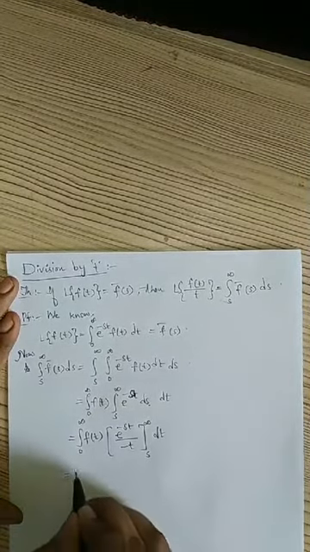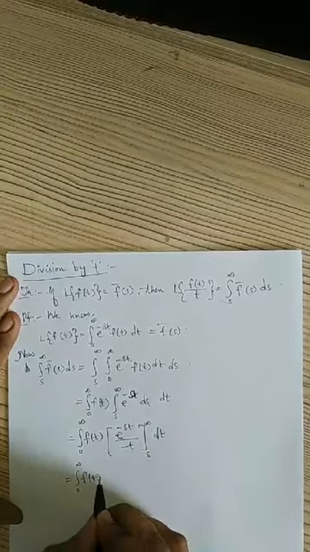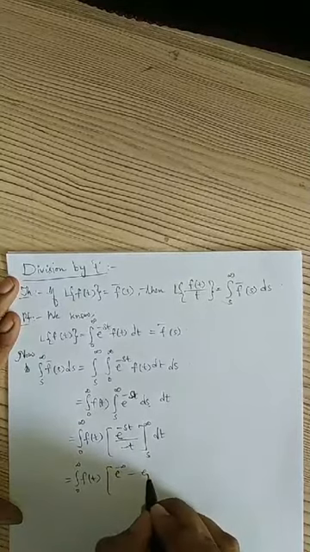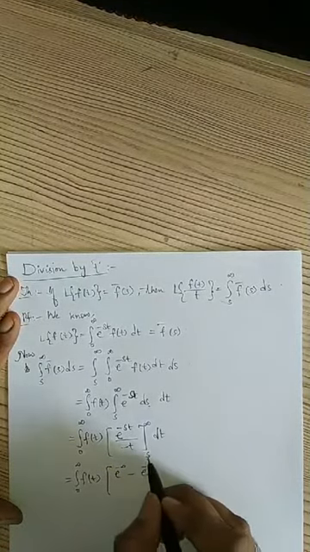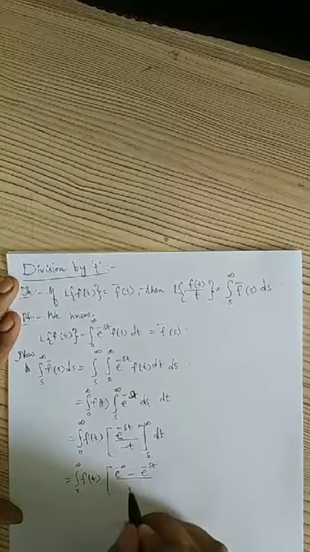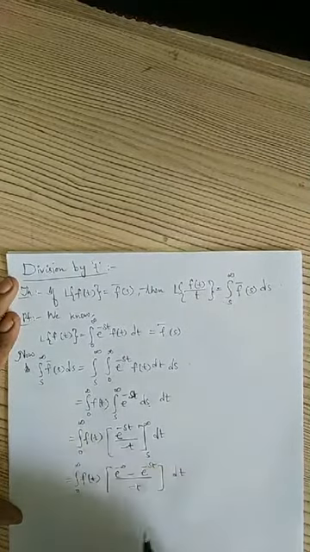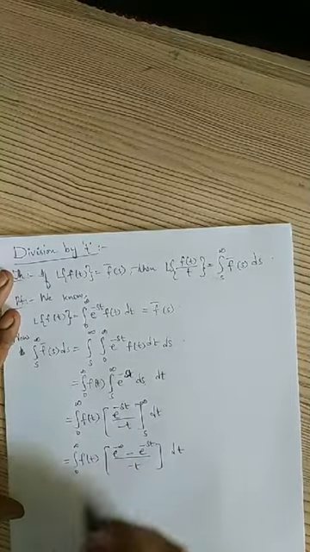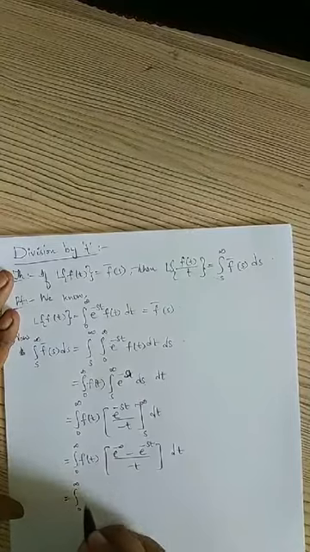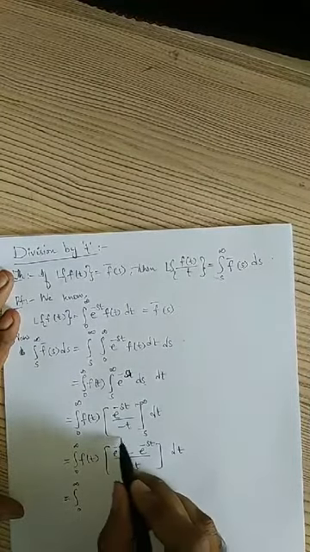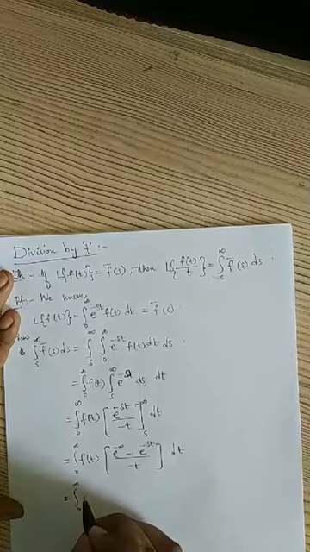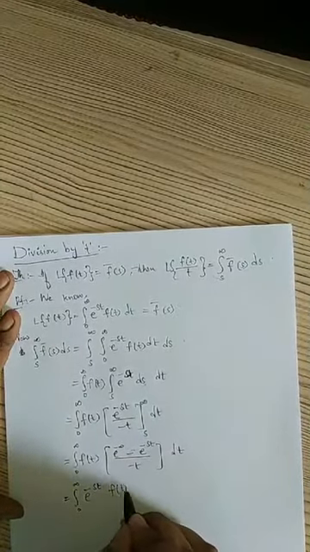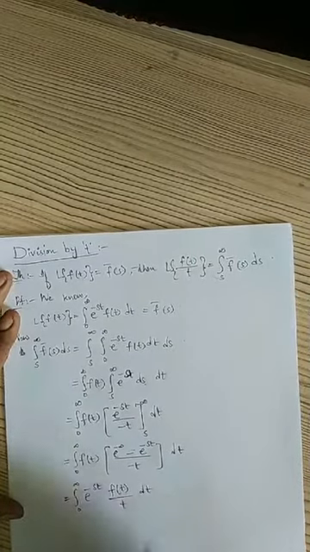So integral 0 to infinity f of t. Now substitute the limits: e power minus infinity for the upper limit, then minus e power minus, in place of s I have to substitute s, that is, e power minus st by minus t into dt, right? E power minus infinity value is 0, then minus minus plus. So minus minus plus, what will remain? E power minus st into f of t by t into dt, right?